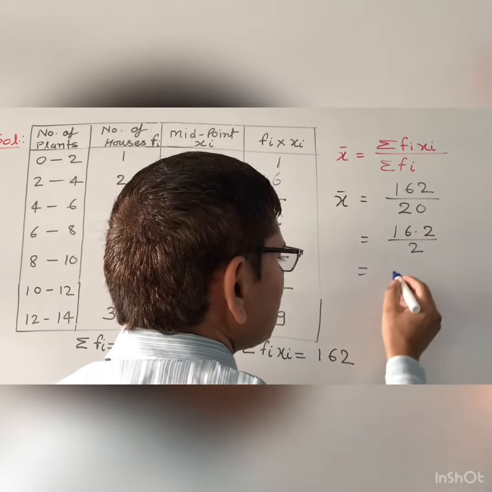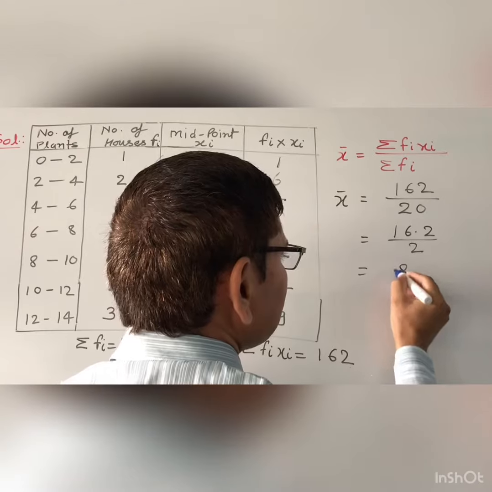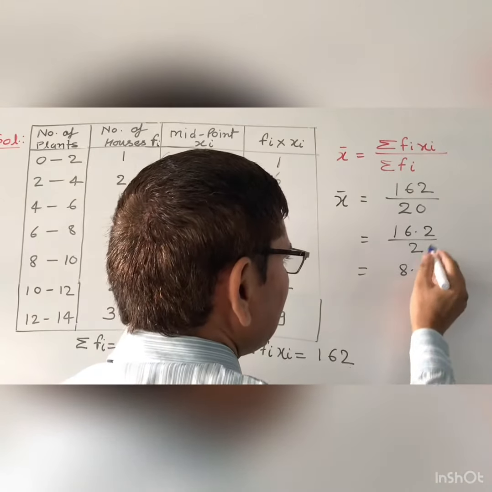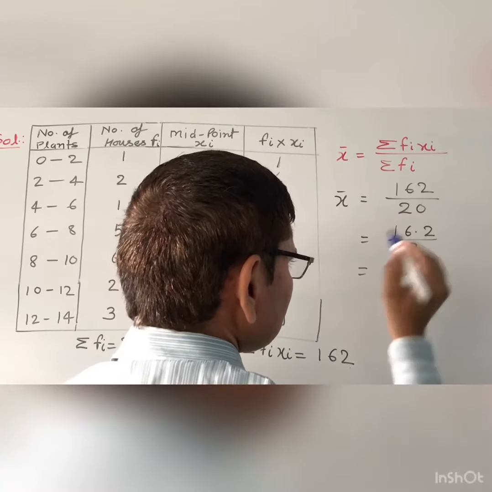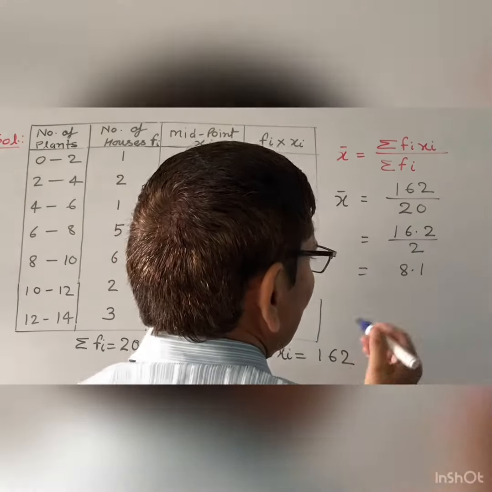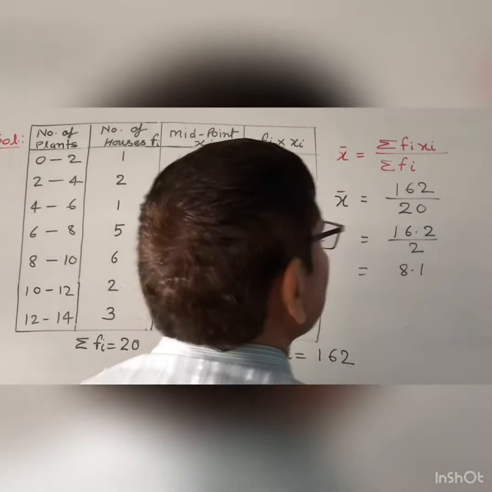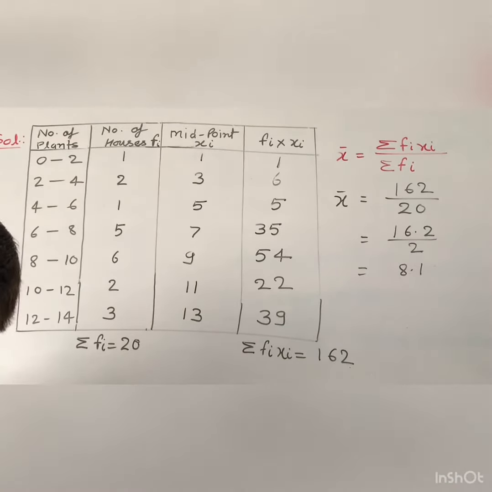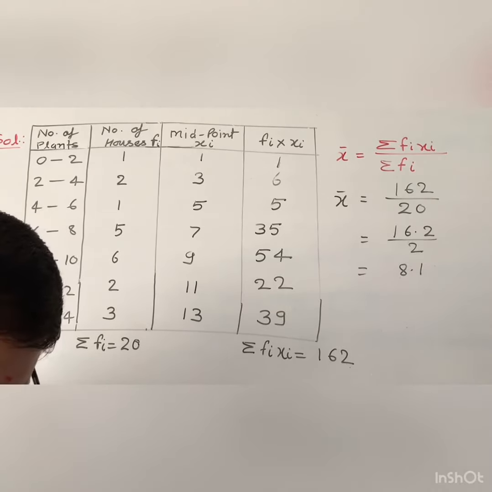Now half of this, that is 8, 2 8 is 16, and after that decimal point. So this is the value, that is 8.1. 8.1 is the mean number of plants per house. So this is the answer.